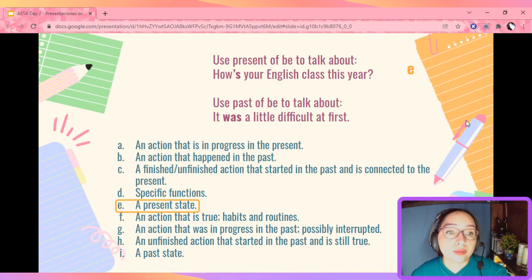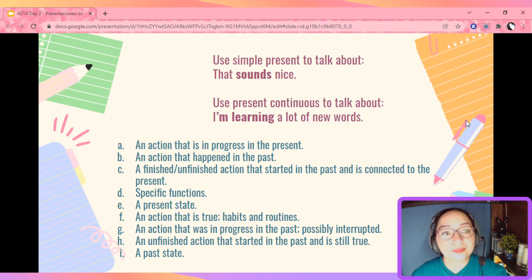So, we use the past of verb to be to talk about a past state. It was a little difficult at first. Did you have the same? Great job. Now, let's go ahead and continue. Now, I need you to please pause the video and match the use to simple present and to present continuous. Pause the video, please. Okay, let's go ahead and check.